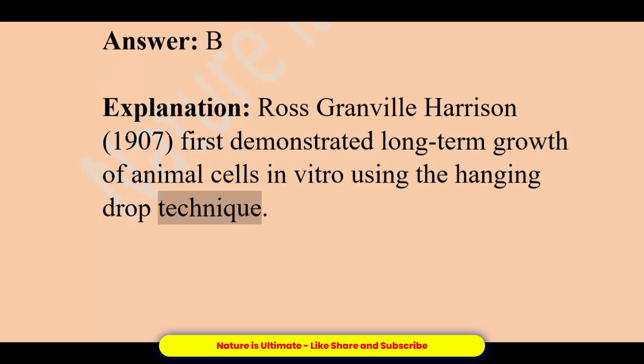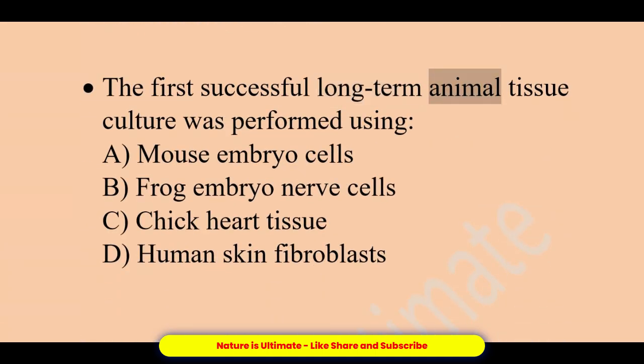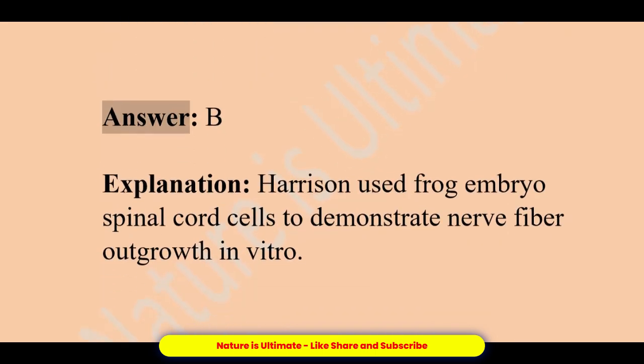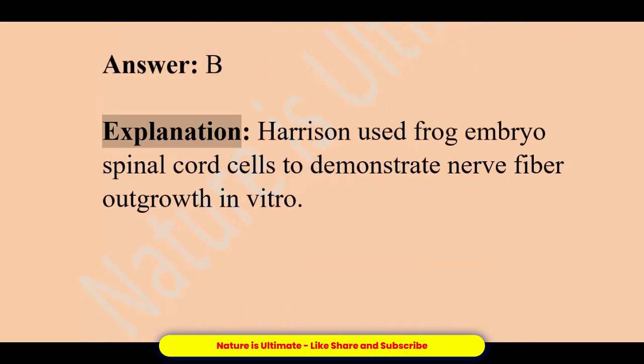hanging drop technique. The first successful long-term animal tissue culture was performed using A. Mouse embryo cells. B. Frog embryo nerve cells. C. Chick heart tissue. D. Human skin fibroblasts. Answer, B. Explanation, Harrison used frog embryo spinal cord cells to demonstrate nerve fiber outgrowth in vitro.